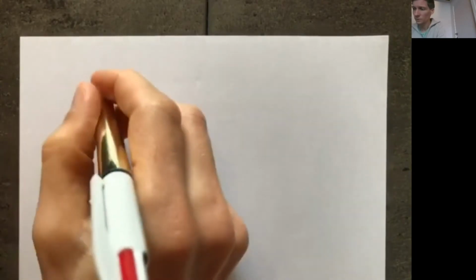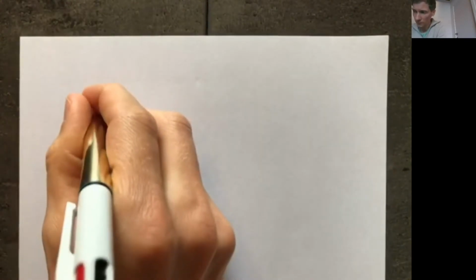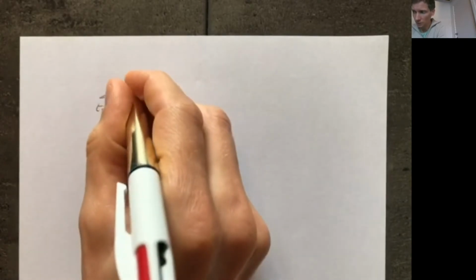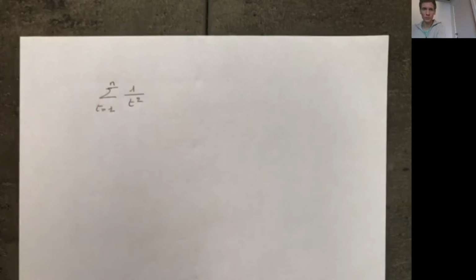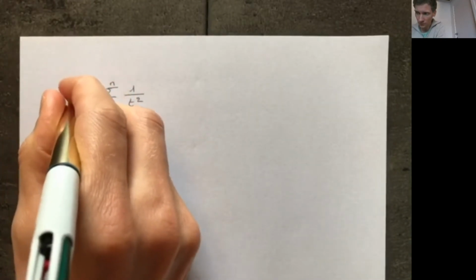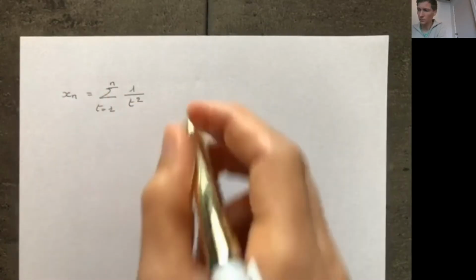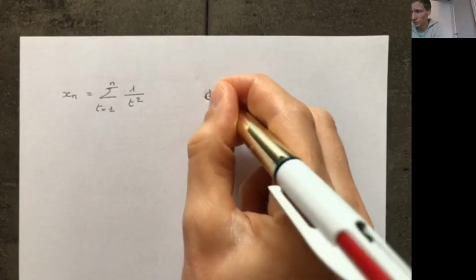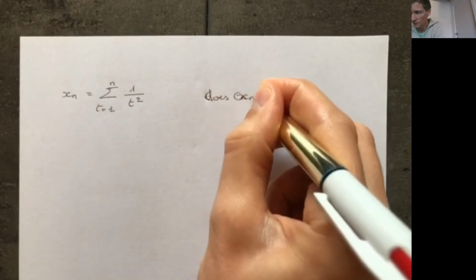Okay, welcome back. Let me now show two examples in order to illustrate the concept of a Cauchy sequence. Let me first look at this particular sum. I take the sum from t = 1 to some number n of 1 over t squared, and the number that I get from this I call x_n. So I have the sequence x_1, x_2, x_3, and then the question is, does x_n